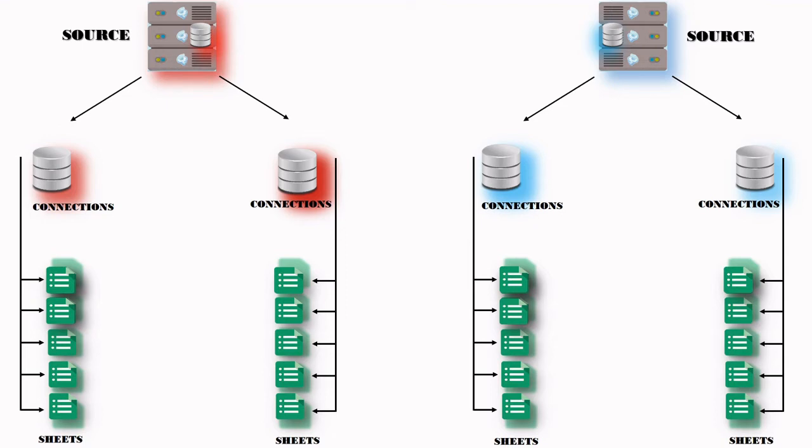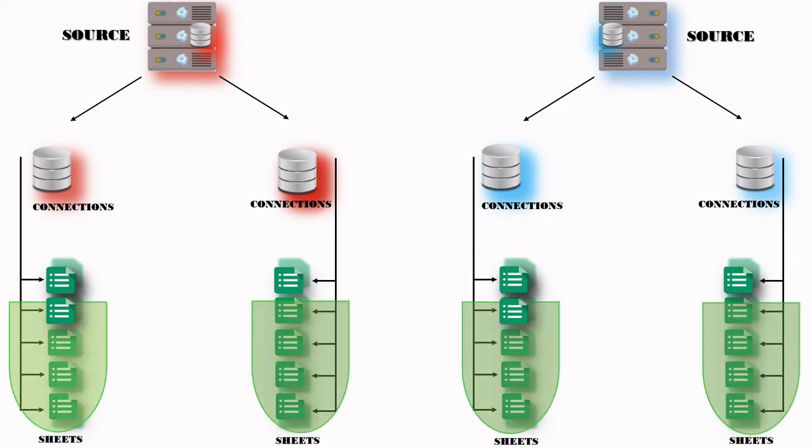Now, using this hierarchy, we will learn when we need to apply unions, joins, and blending. So kindly listen very carefully. Sheets of a single data connection can be combined together using unions. I am repeating it again, sheets of a single data connection can be combined together using unions, which means it would be adding rows of one sheet to another.